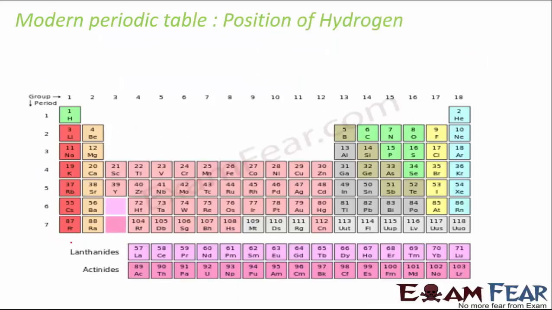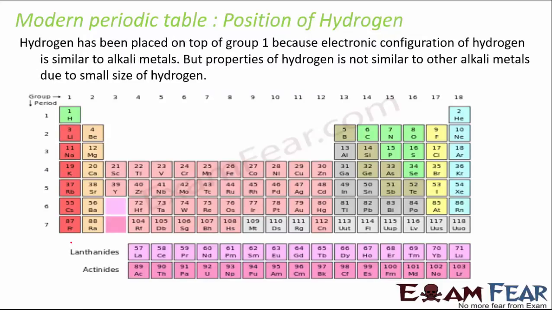Now let's quickly talk about the position of hydrogen, because there were a lot of questions with regards to the position of hydrogen in Mendeleev's periodic table. Hydrogen has been placed on top of group 1 because the electronic configuration of hydrogen is similar to alkali metals. These are the alkali metals, all the group 1 elements. But the properties of hydrogen are not similar to other alkali metals due to the small size of hydrogen.